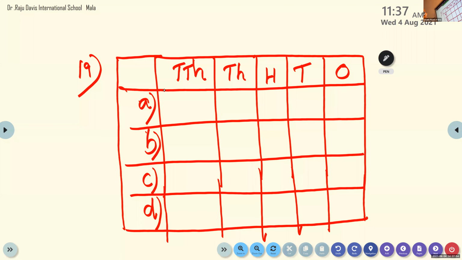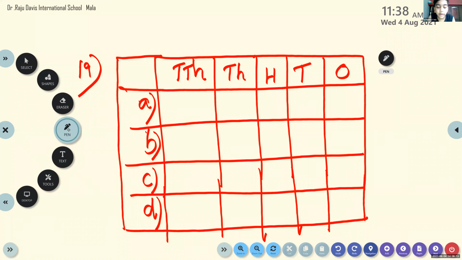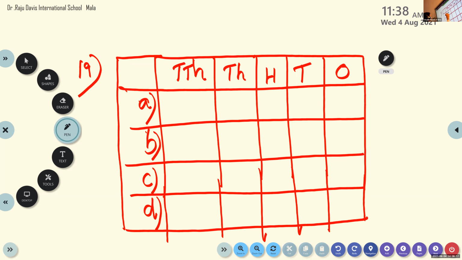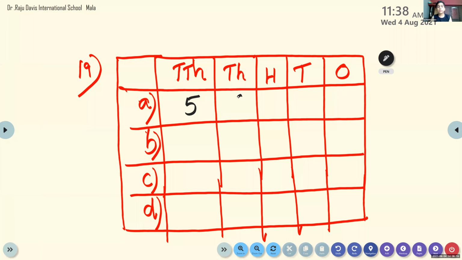Atharv, can you read the question again? Question number 19. Write the given numbers with the digits in the correct places of the place value chart. Okay, so first one, question number A, which is the number? 56,000. Just give me the digits, then we will read later. 5, 6, 4, 1, 2.